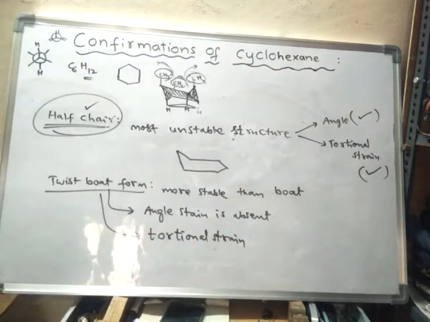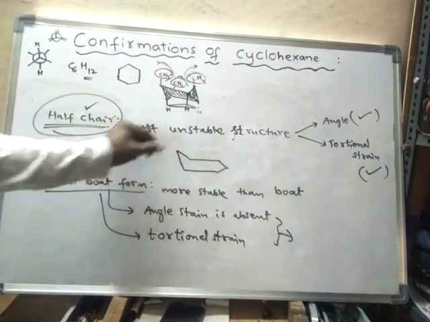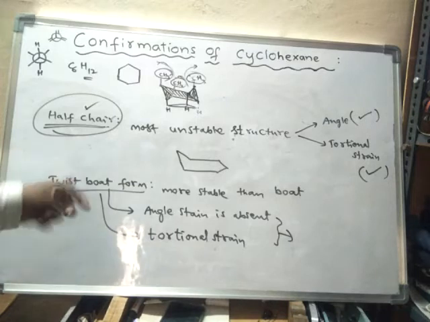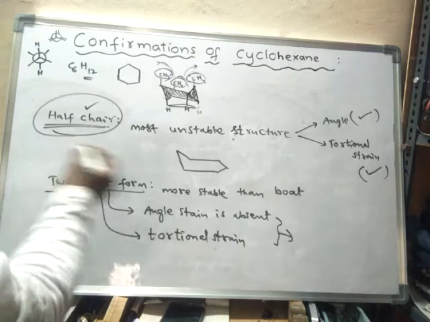Why are these absent? Because during the conversion of half chair into twist boat form, the rotation of carbon bonds takes place.